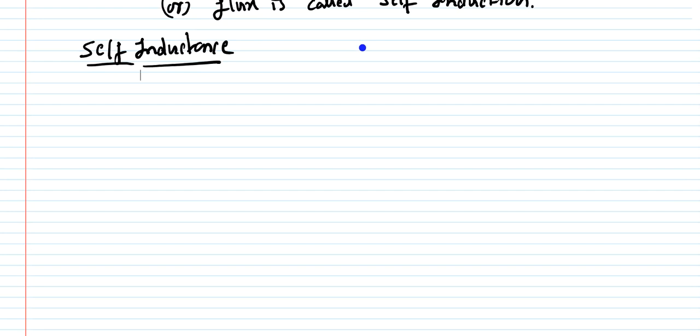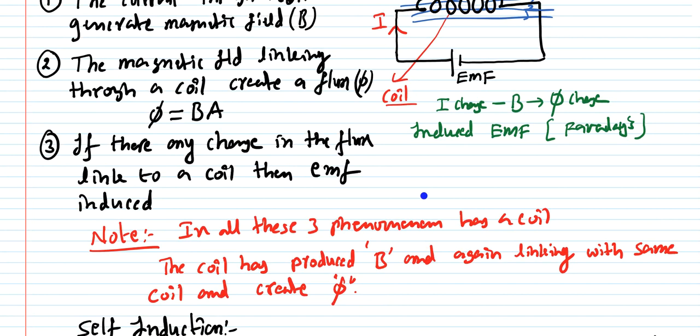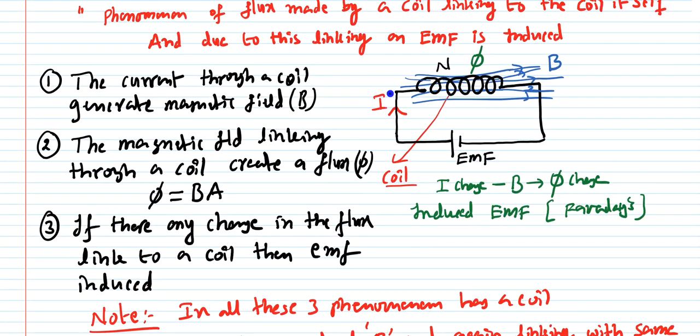As we know, the induced flux phi is directly proportional to the current I, because as my current increases, this flux is also going to increase because my magnetic field is increasing.